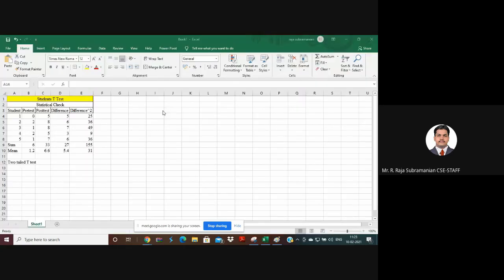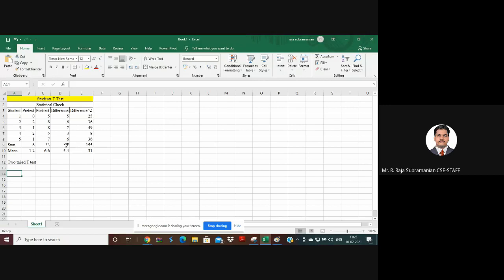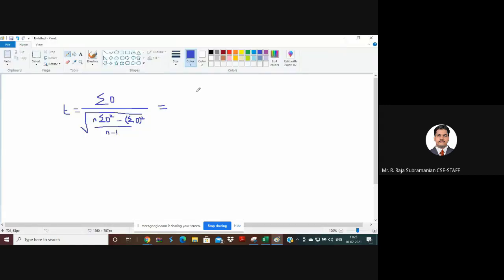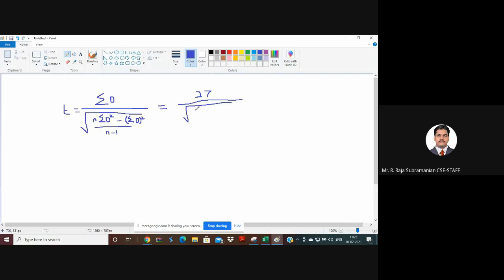Now we will apply these particular values here, right? So I take summation d. Summation d is nothing but 27 here. I write 27 whole divided by the whole square root of n into summation d squared. That is, n is 5 and summation d squared is 155. So it is 5 into 155